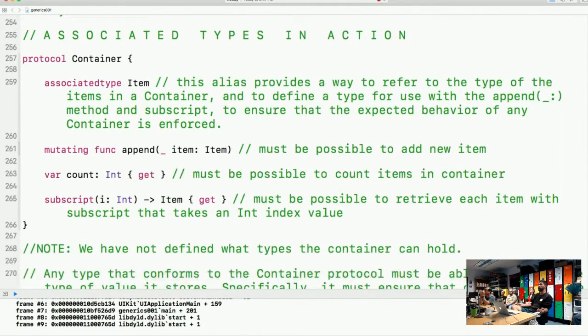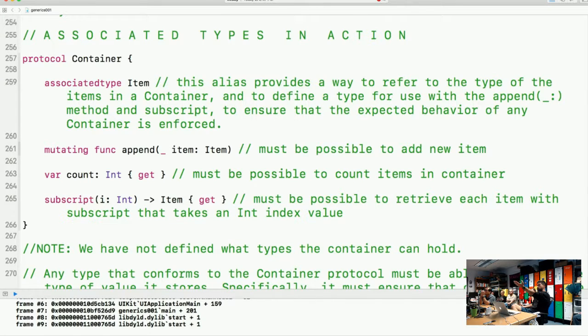We're just creating a protocol called Container right now. associatedtype Item. This alias provides a way to refer to the type of the items in a container and to define a type for use with the append method and subscript to ensure that the expected behavior of any container is enforced. So we specified inside of the protocol that we're going to be dealing with Item.